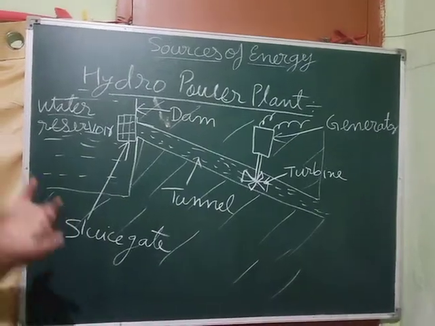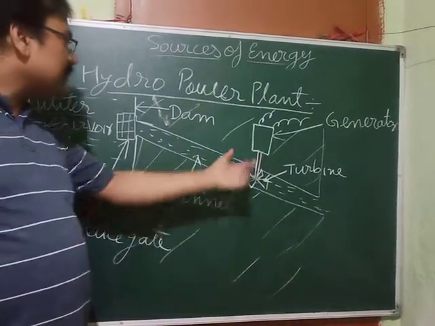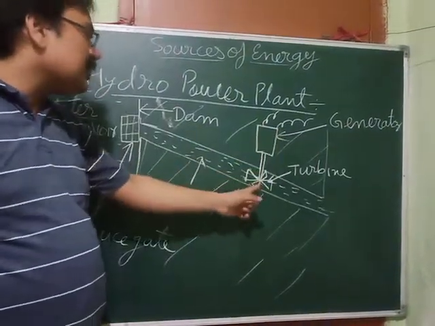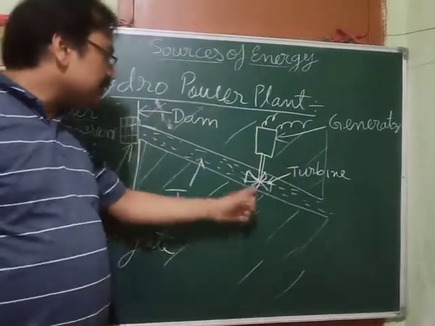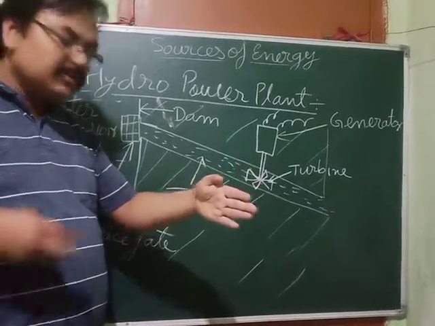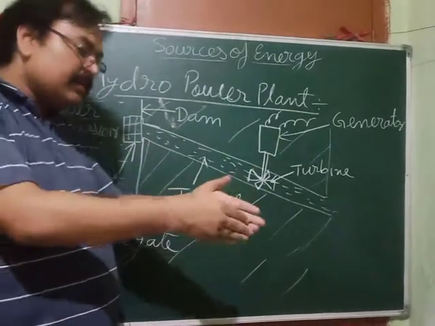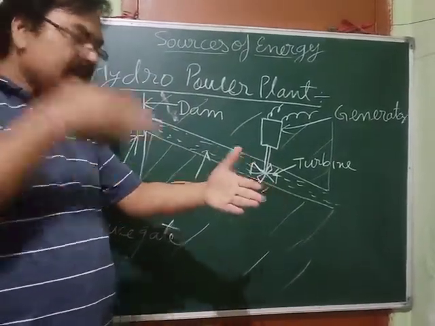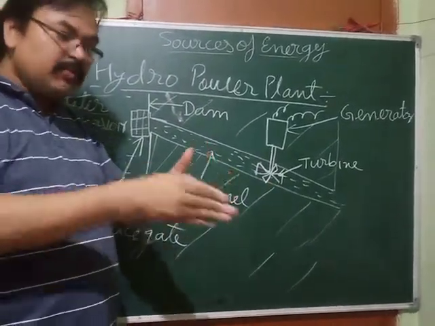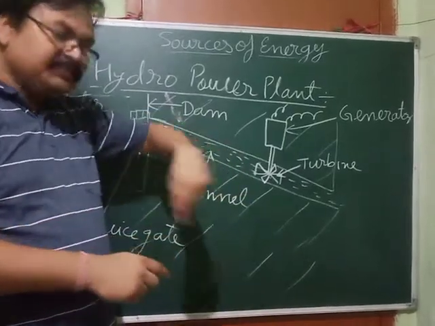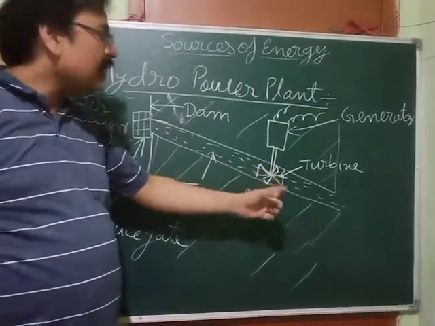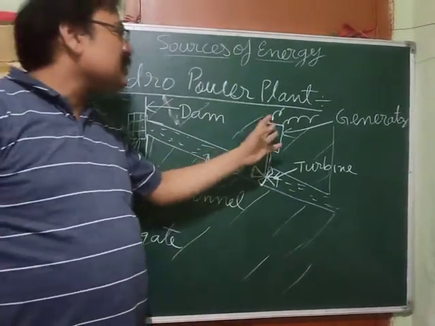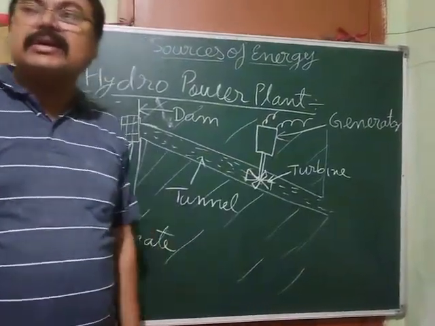When it is moving with a high speed, what you find here, see, this is a generator, and this generator is connected to a turbine. You can see the blades of the turbine, they are like this. So when fast moving water comes and hits, the turbine will start rotating. When the water hits the blades of the turbine, the blades will move backward, and the water will go ahead. As the turbine starts rotating, the generator produces electrical energy, that is electricity.